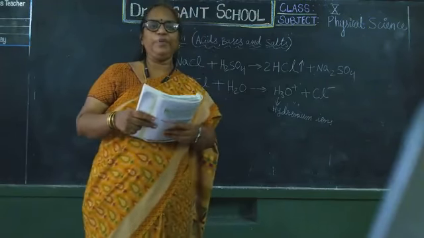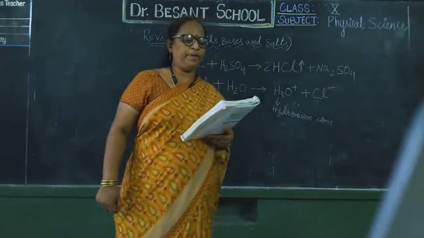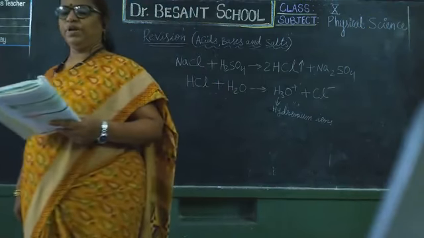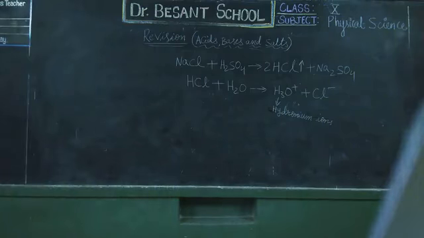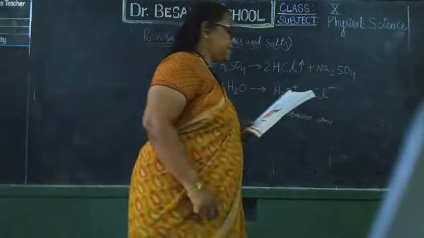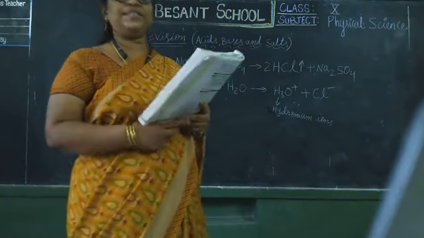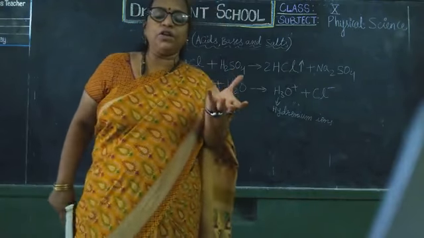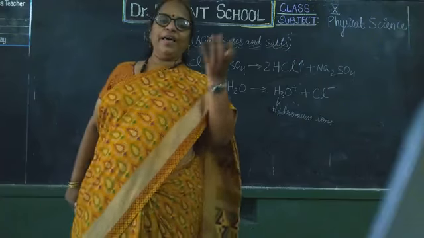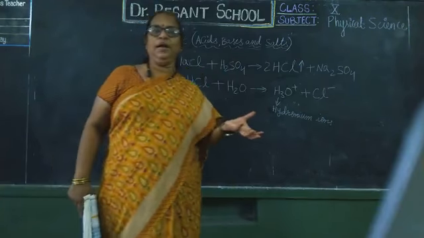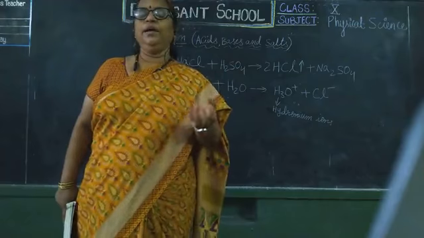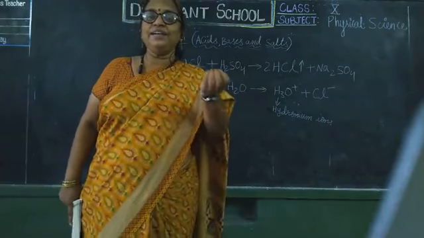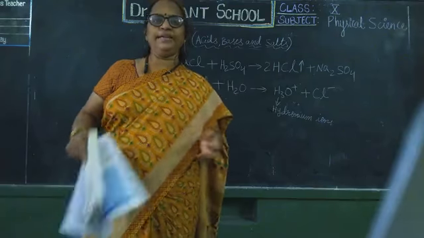Now, next coming to pH scale. What is meant by pH scale? A scale for measuring hydrogen ion concentration in a solution is called pH scale. It means a solution consists of how much concentration of hydrogen ions, how many hydrogen ions are present in that solution. For measuring that, the device used is called pH scale.